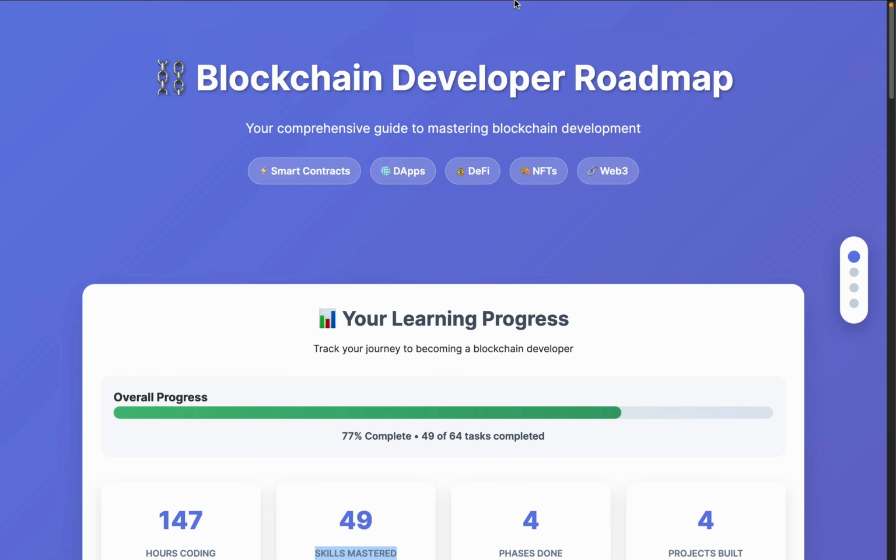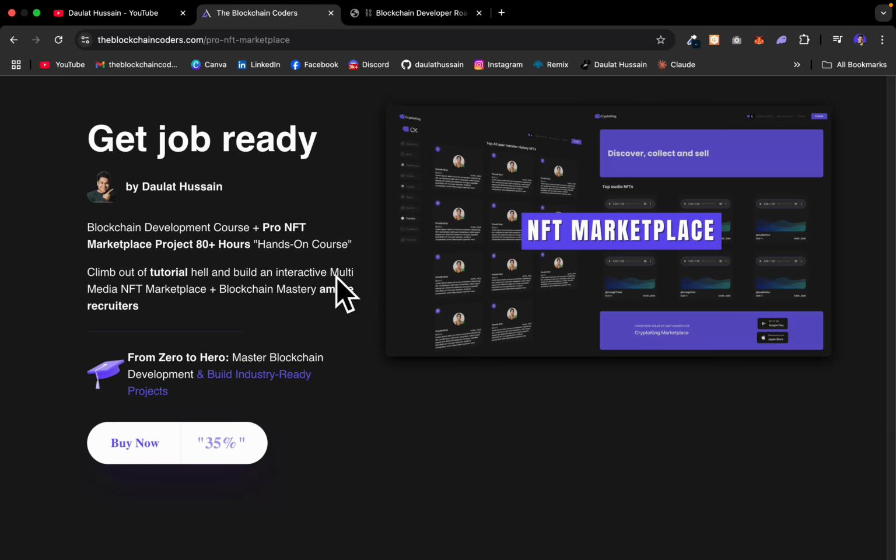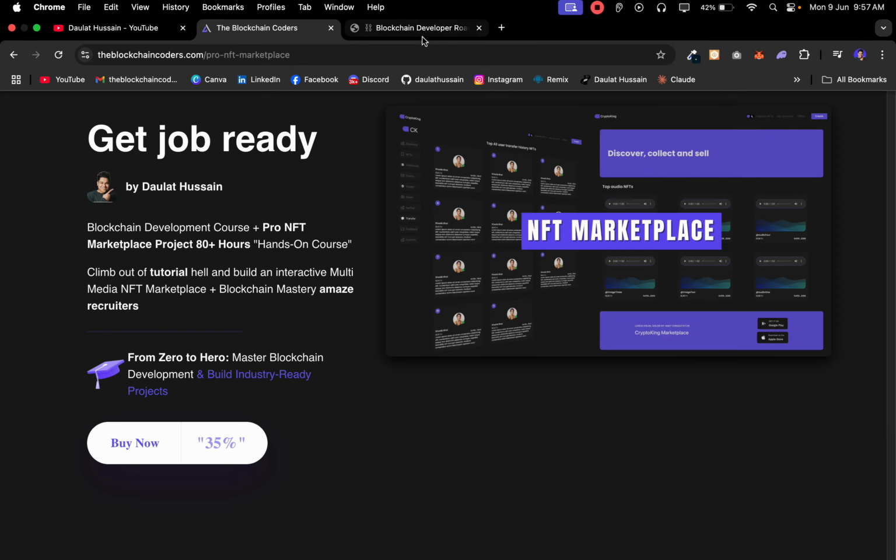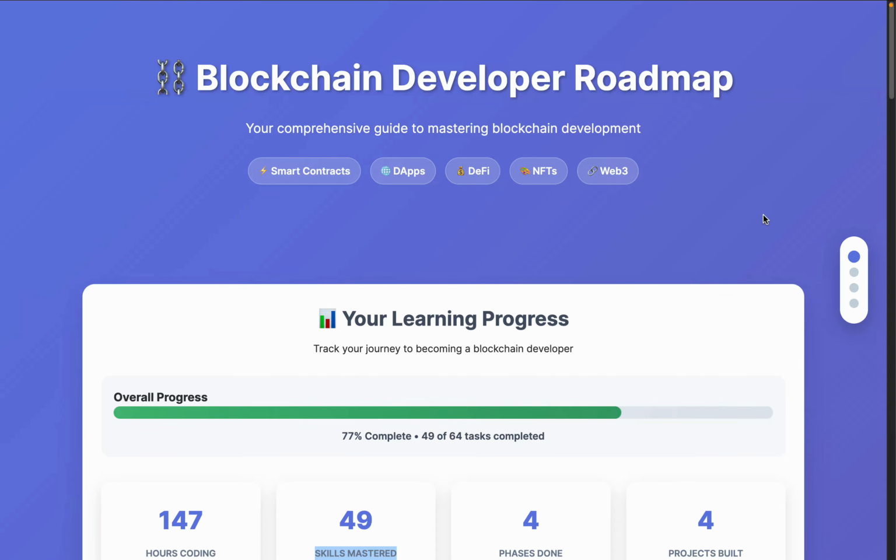If you really want to learn about blockchain development, I would highly encourage you to check this one. It will give you a proper idea of what exactly you have to know and how things exactly work, and how you can build a real world application in blockchain development.